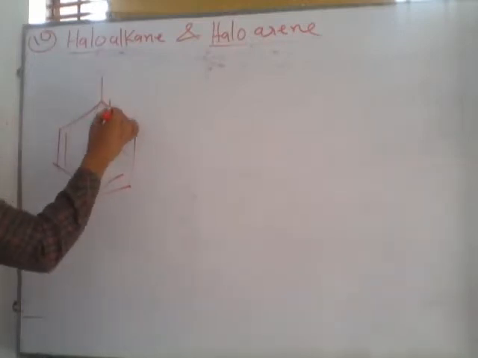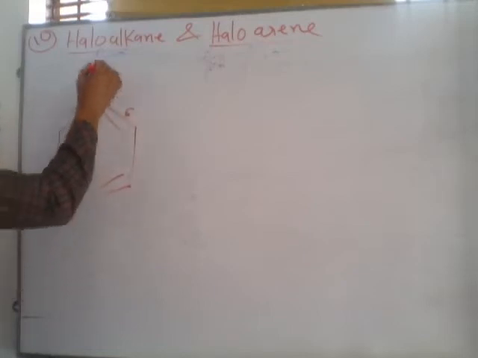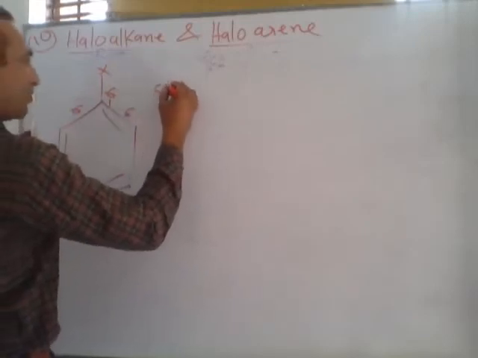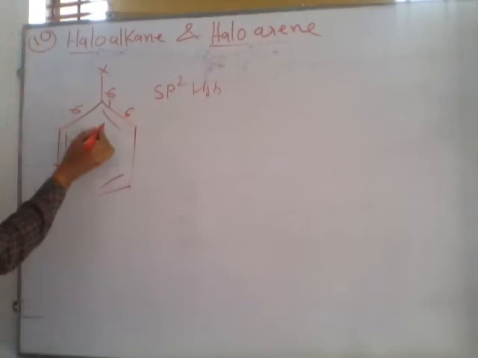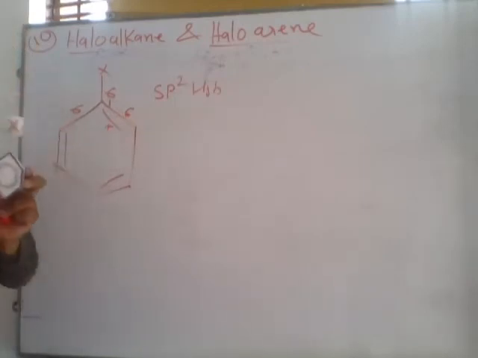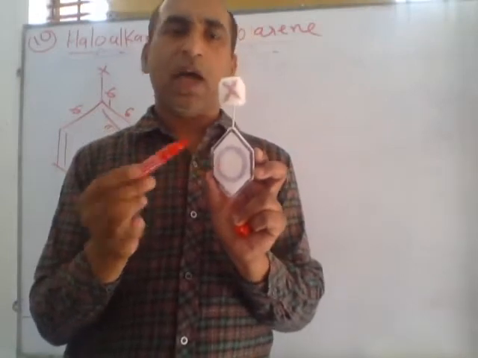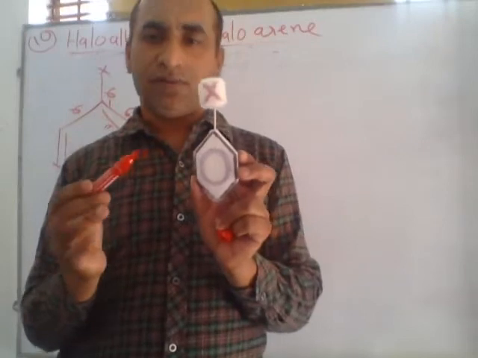On first carbon there is sigma, sigma and sigma. 3 sigma are present. This is halogen. So actually this carbon is sp2 hybridized, because this is pi 1. Its name is halobenzene. Otherwise chlorobenzene, fluorobenzene according to halogen.